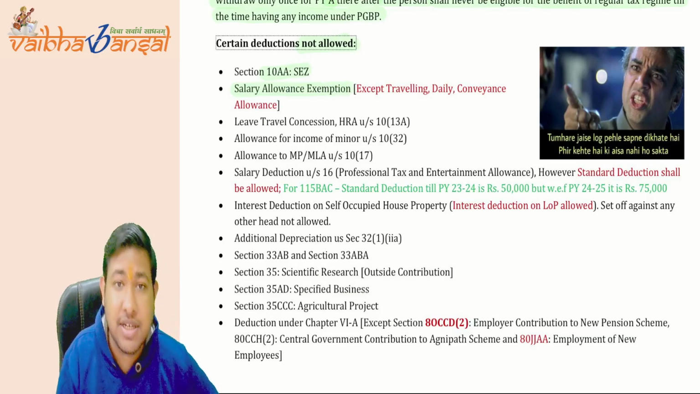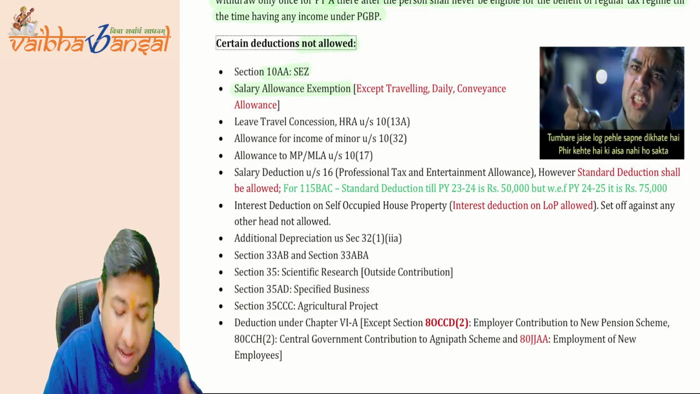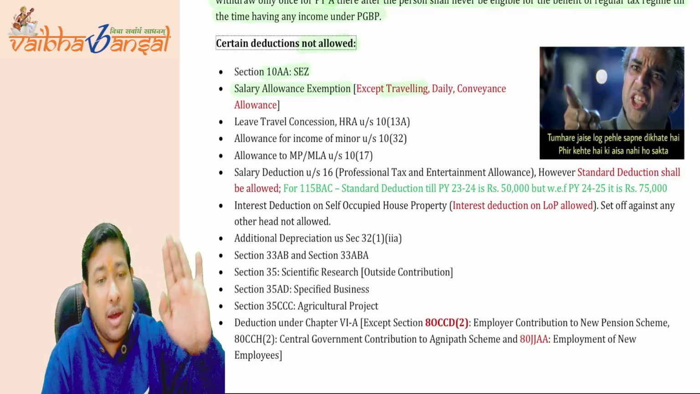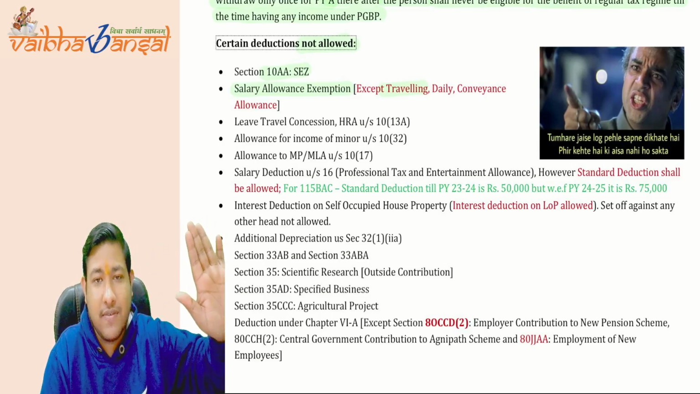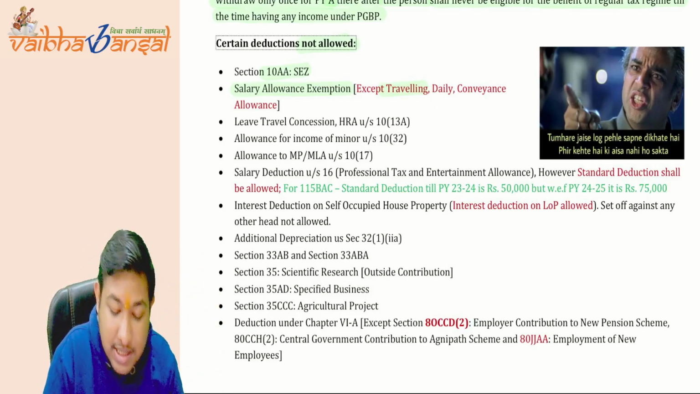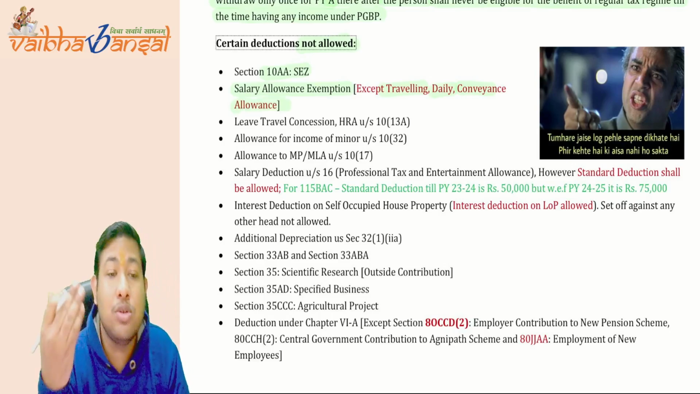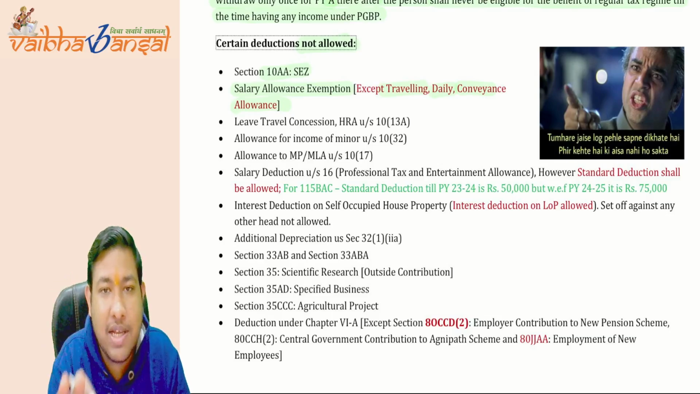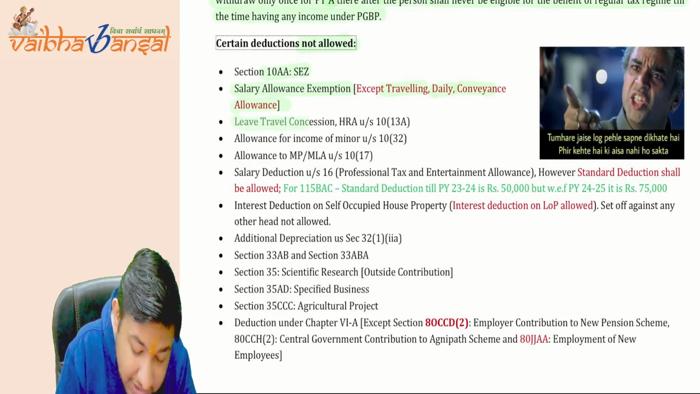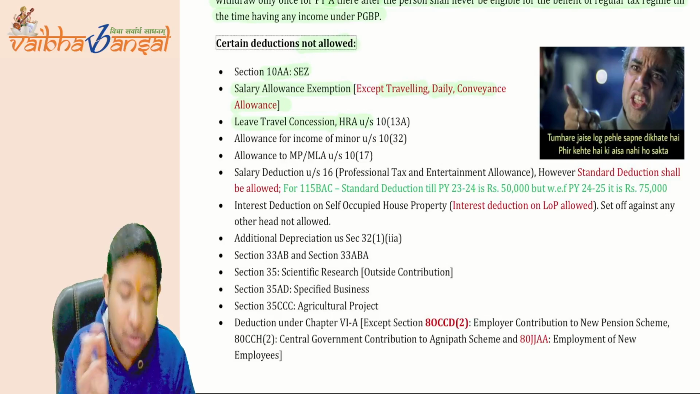Salary allowance exemption. You have studied in the intermediate the salary allowance exemptions. There are various types of allowances available to you, but only travelling, daily and conveyance allowance, only these three allowances will be applicable to you. You can take those, otherwise no other allowance is applicable to you. You have to forego those allowances. Leave travel concession, HRA, they will not be applicable to you. You have to forego those.